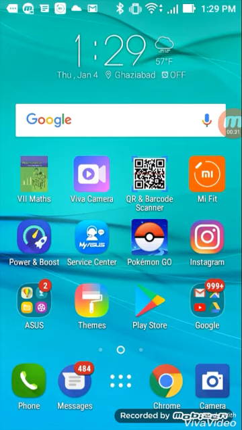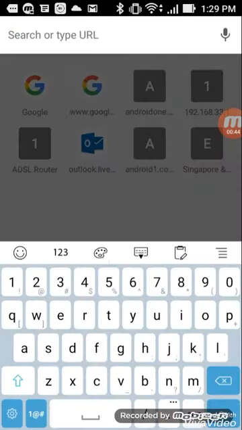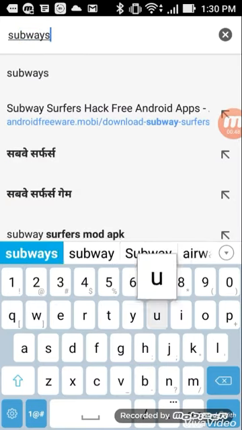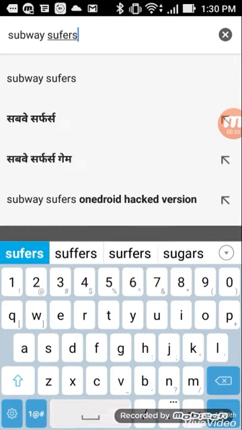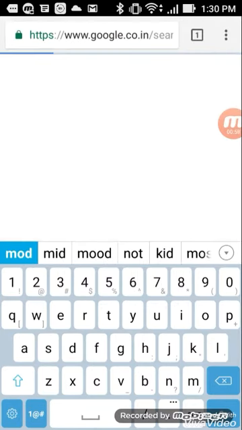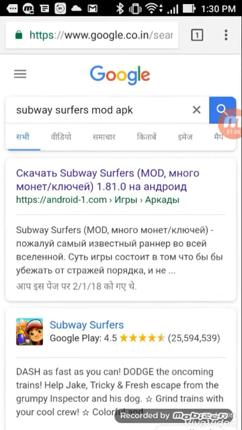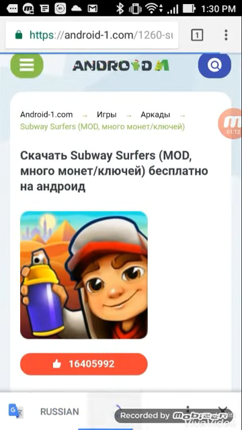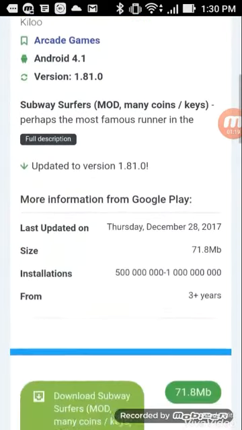So let's get started. First, open your Chrome browser. If you open Google or any other browser, type Subway Surfers mod apk. It will show you many websites. Click on the first website where it is written android1.com, and then it will show you this website. I'm just converting it to English. Yes, I have converted it.